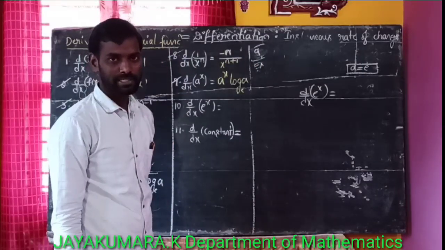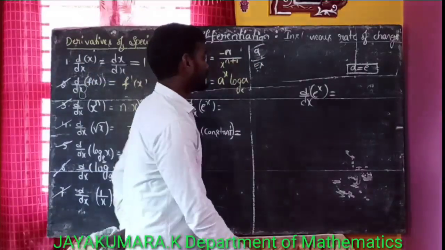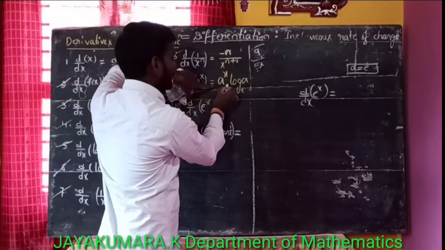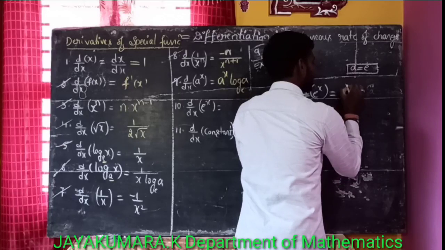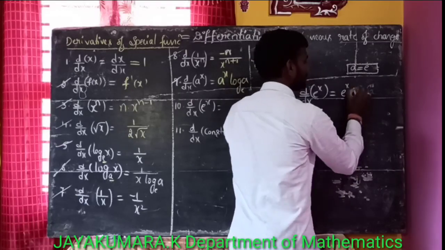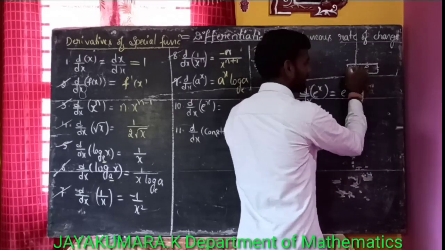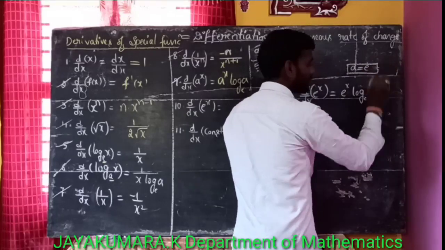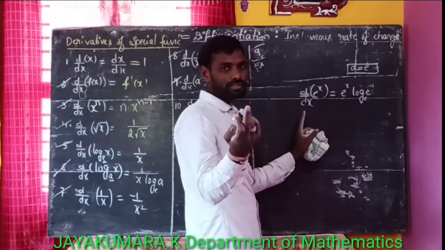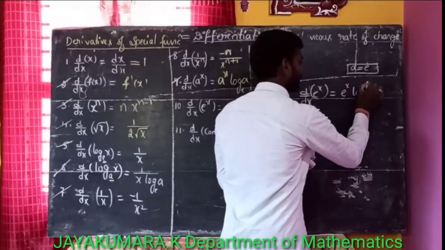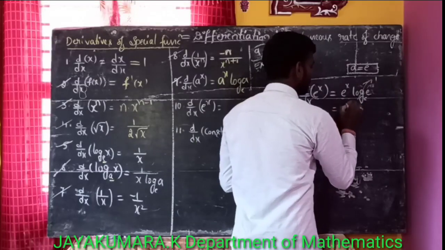That is an exponential function. Here what is the derivative of a power x? A power x is a power x into log a. That is, in place of a, e power x into log a. In place of a, that is equal to what? e. Log e for the base. What is the value of log e for the base? Of course that is 1. So we will get what? This is 1. So this is equal to e to the power of x.